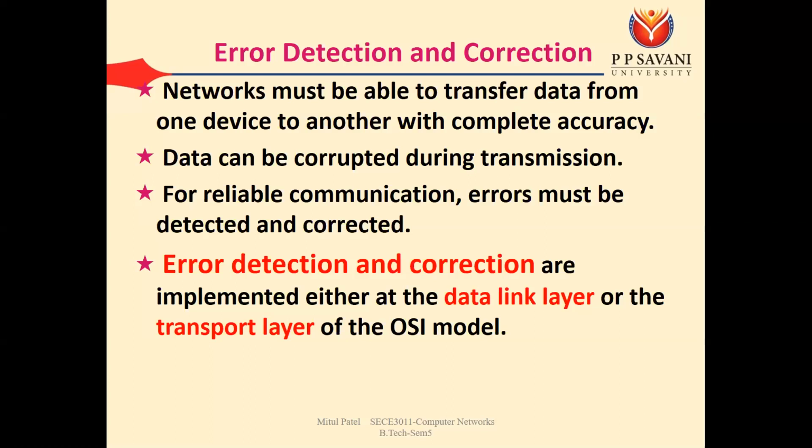It is possible that when you send your packet, the whole packet can be lost during transmission, due to some problems, buffers, or noise. Such errors are detected at the transport layer. So a bit change inside a frame is detected at the data link layer, but if the whole frame or the whole packet is lost, that is detected at the transport layer.